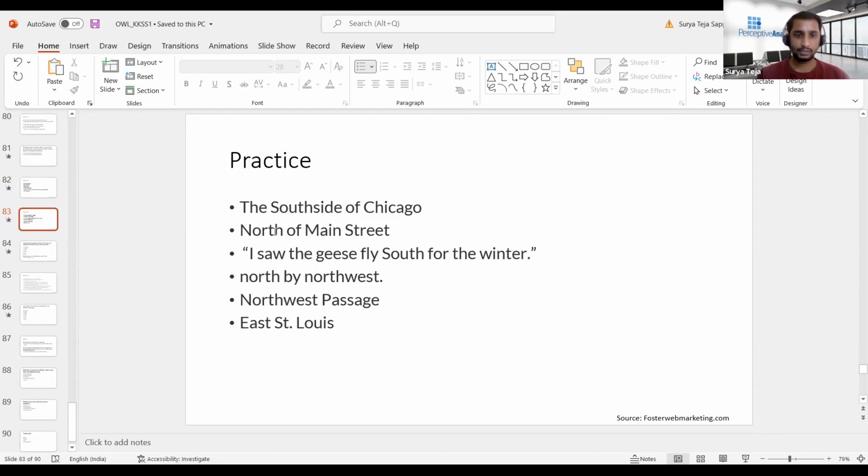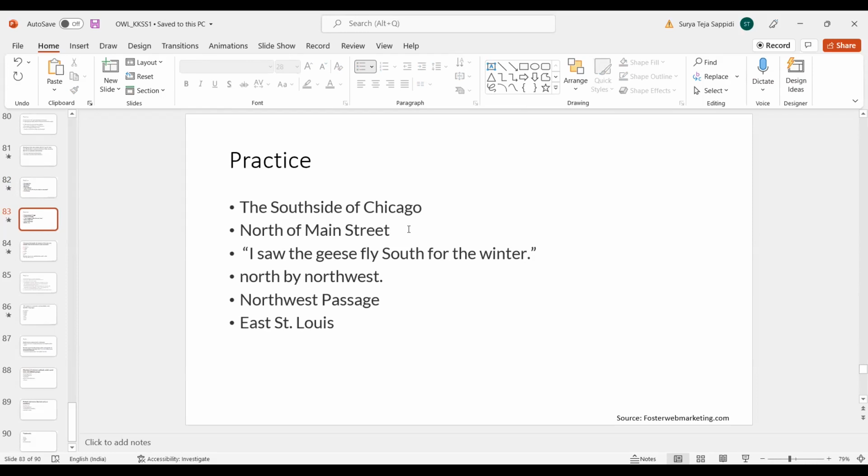So if you see the first example in this slide, the south side of Chicago. Can anyone say if there is anything right or wrong? Should any alterations be required here? Yes, should be. I think S should be small. Yeah, it's more like a direction. Okay.